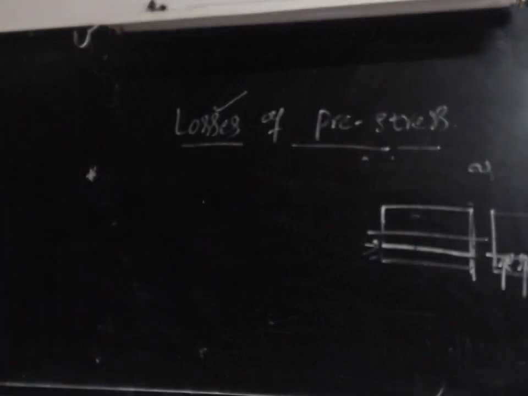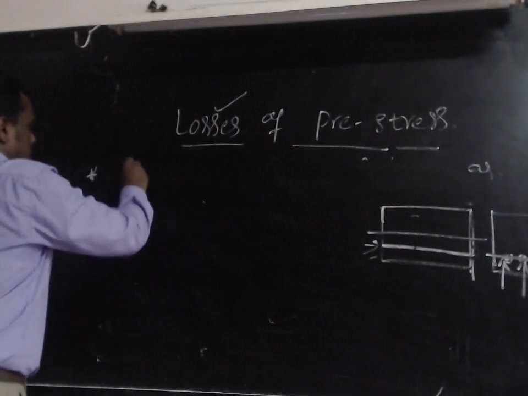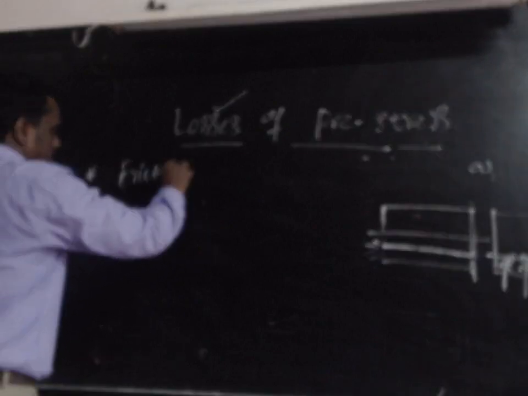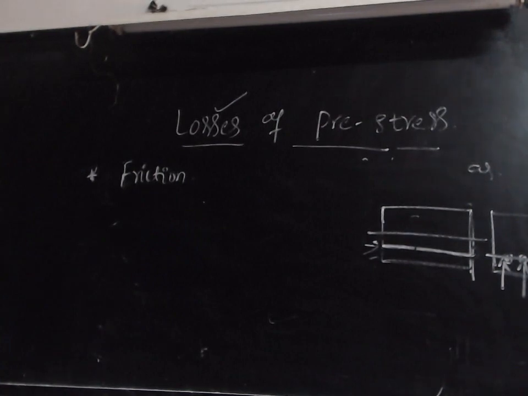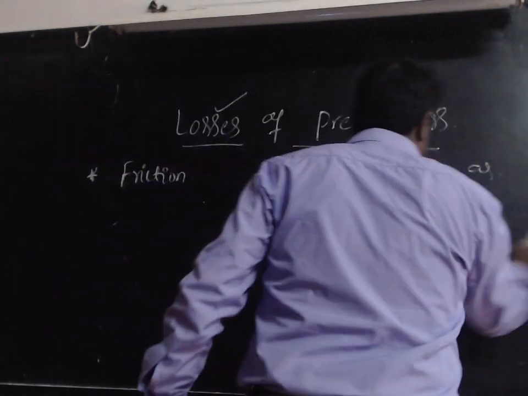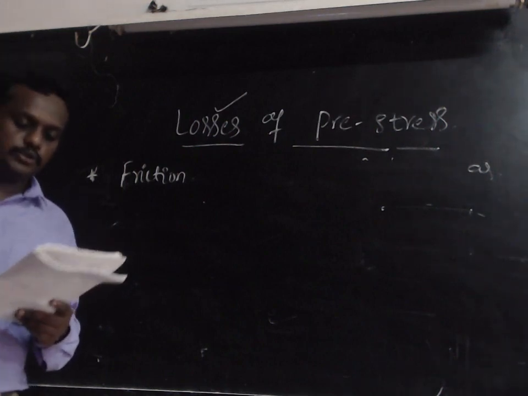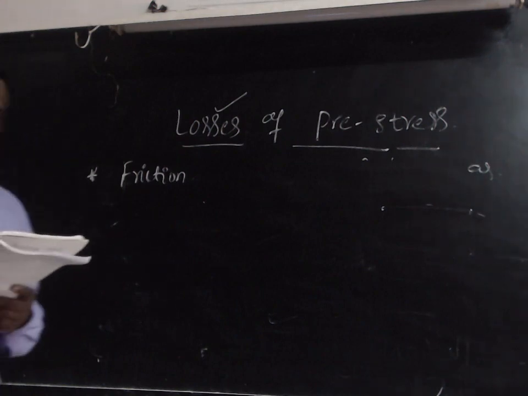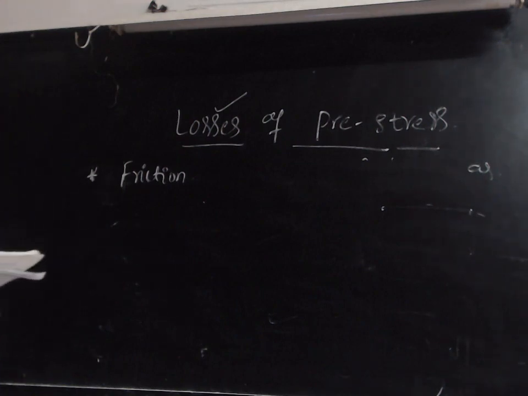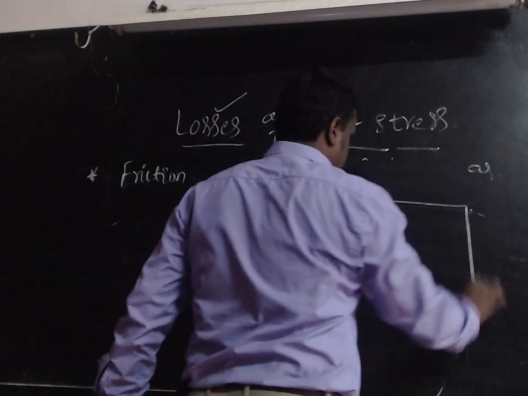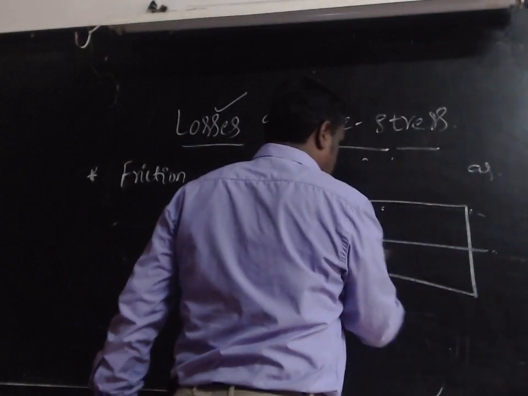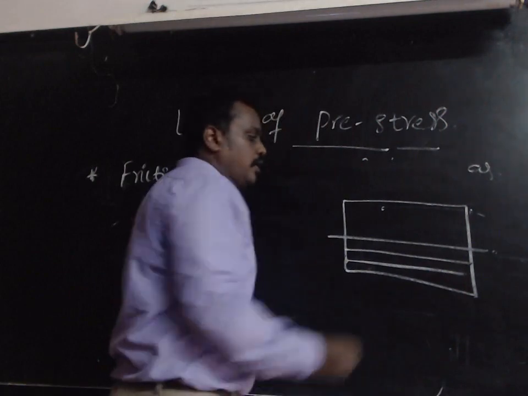Finally, we are going to take the last loss of stress, the frictional loss. This is a very important one. During the pulling, if the force P is applied at one end, P is not felt uniformly along the full length of the cable, because of force loss in overcoming the frictional effects between the cable, the duct, and the element themselves. Because in post-tension, if this is a structure, this is the duct we place.